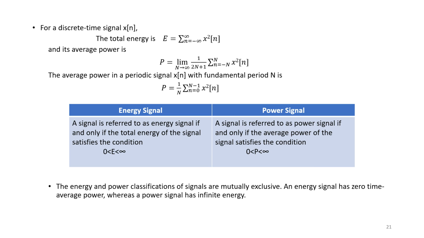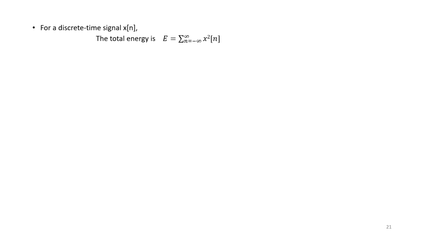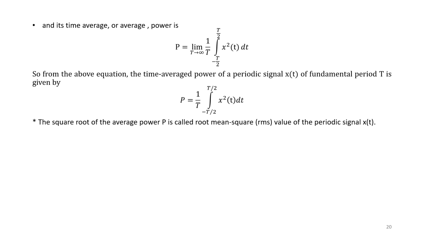An energy signal has zero time average power, whereas a power signal has infinite energy. Let us take this conclusion from this expression.